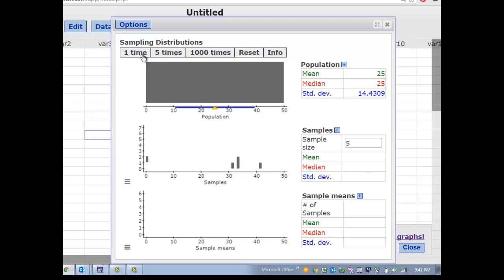Alright, so here we go. 5 individuals, and we take their sample mean. Their sample mean is 28. Alright, I do it again. Here's another 5 individuals. Take their sample mean, and their sample mean is 26.